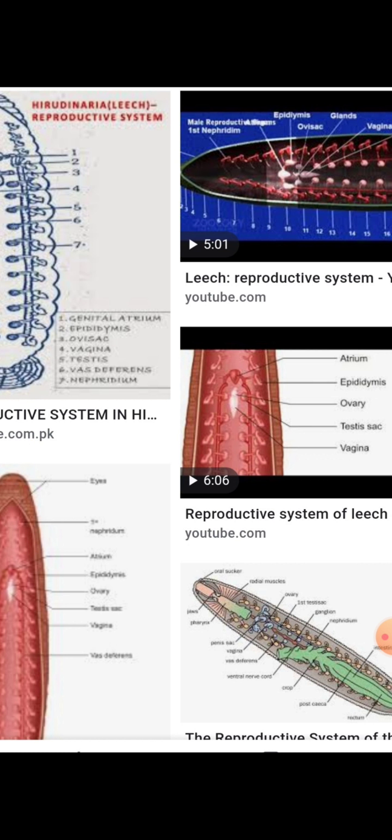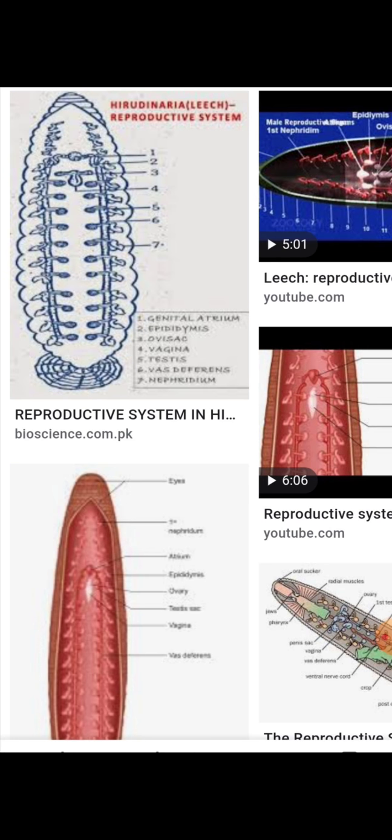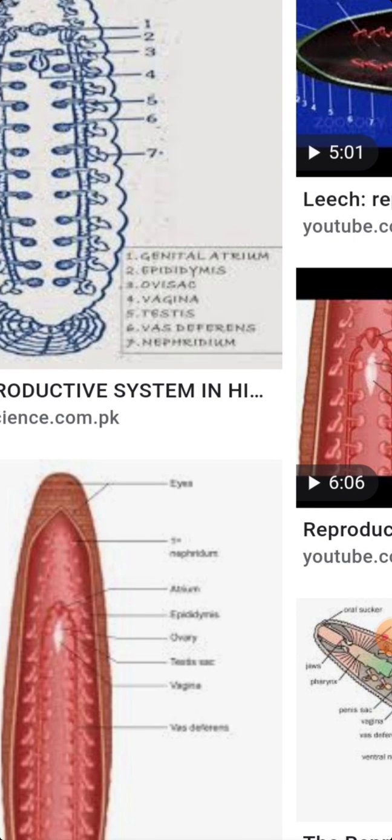The male genital pore is situated in between the 2nd and 3rd annules of the 10th segment. You have to see in the last 10th segment, from here to here, the 10th segment annules. Simply, the male genital pore is situated in between the 2nd and 3rd annules of the 10th segment.